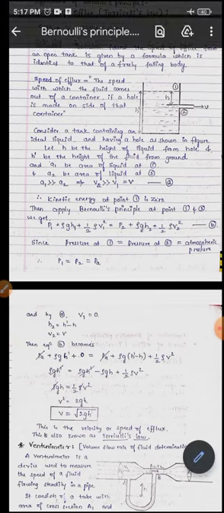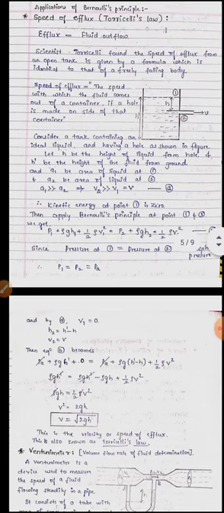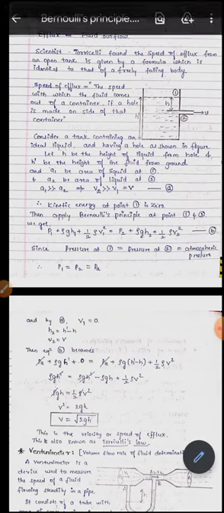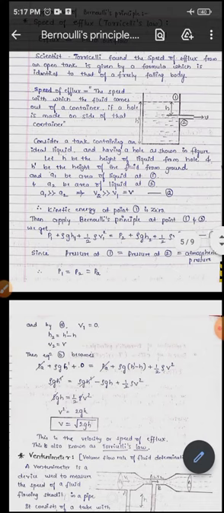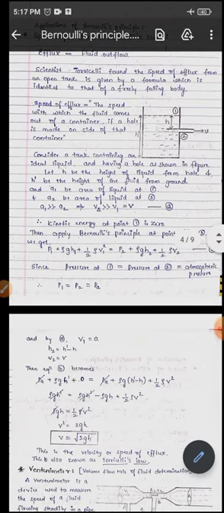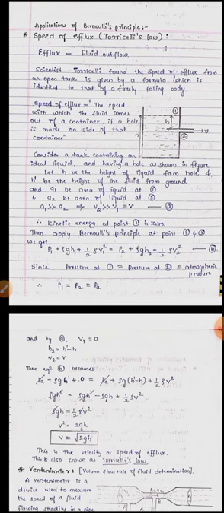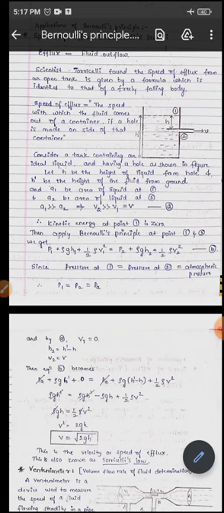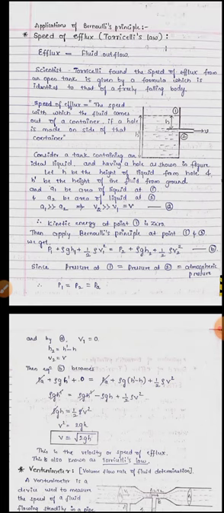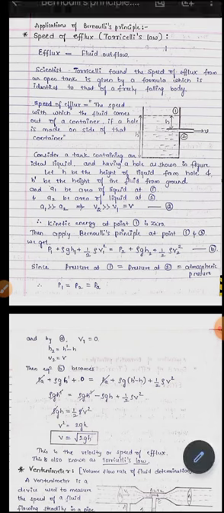At point 1, as the liquid is coming out of the hole, the upper layer is coming down because of the loss of liquid from the hole. This velocity is very much negligible compared to the velocity of the liquid from the hole, so we can neglect it. We have neglected V1 here.